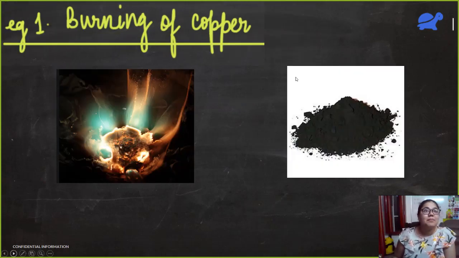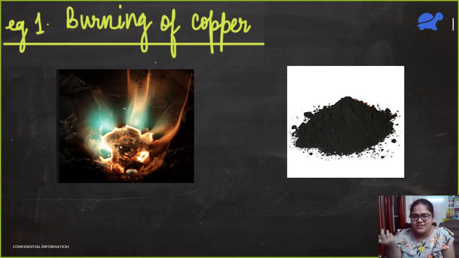And let us see some examples now. Let's burn some copper. You know the color of copper? What is the color of copper? Okay, copper is copper color. I don't know how to describe that. But lustrous brown maybe. So when we are burning that copper, first of all, see the color of the flame. It's so nice, no? And after burning, we get black powder. Okay, so copper is a metal, its atomicity is 1.